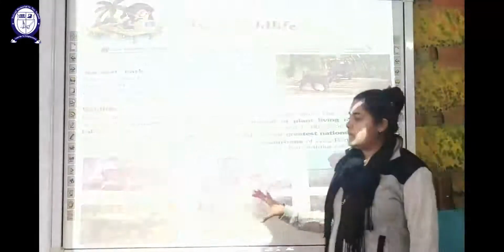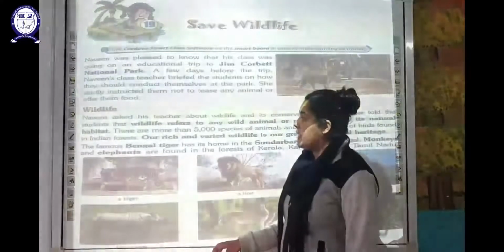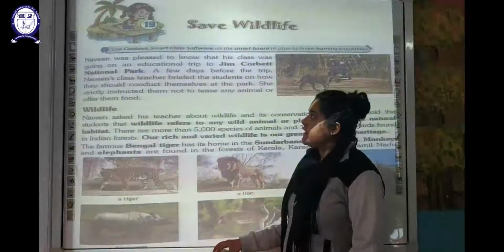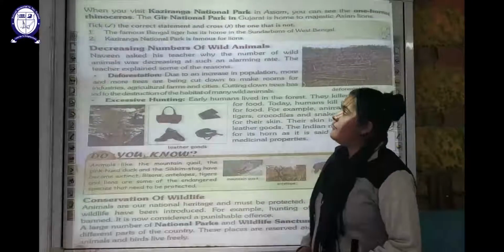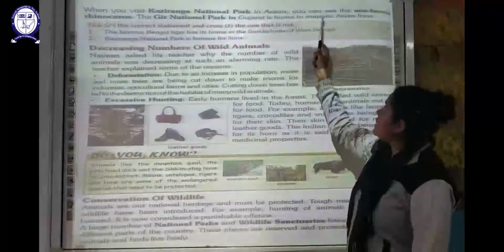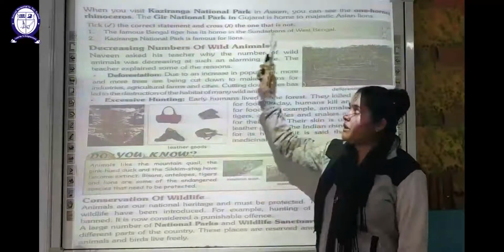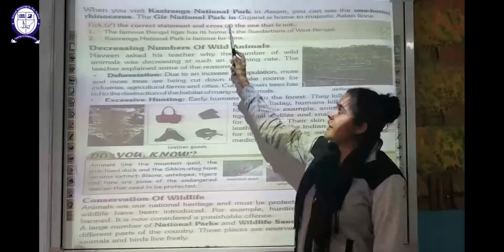These are the wild varieties of animals and plants which are considered as wildlife. Now Kaziranga National Park is situated in Assam, and you can see there one-horned rhinos. One-horned rhinoceros are being conserved in Kaziranga National Park.